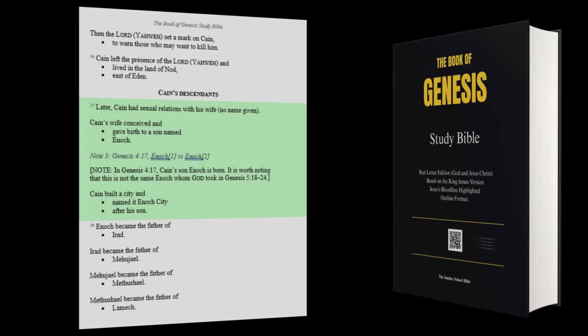For example, Genesis refers to two Enochs, one in Genesis chapter 4, verse 17, the son of Cain, and another in Genesis chapter 5, verse 18 through 24, the Enoch whom God took. To help readers easily distinguish between the two Enochs, the SSB clarifies the second Enoch as Enoch number 2.